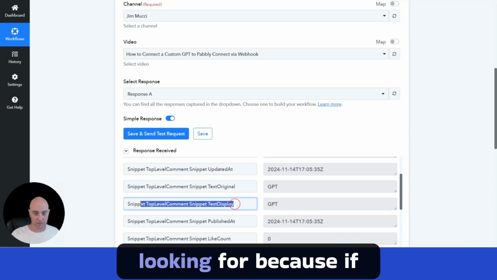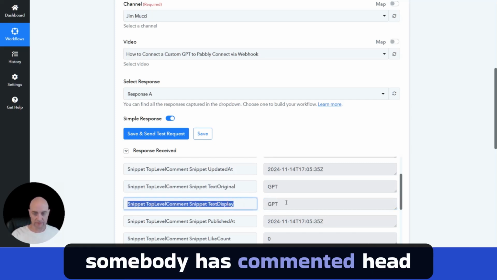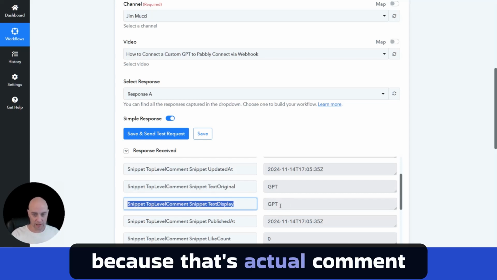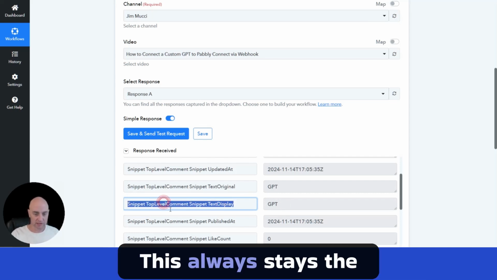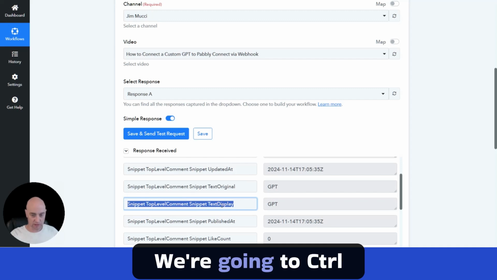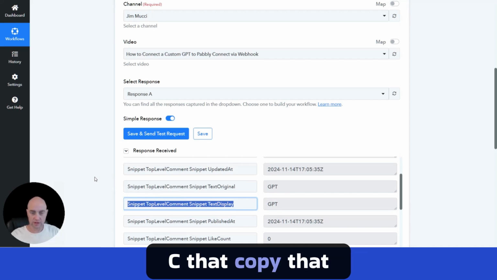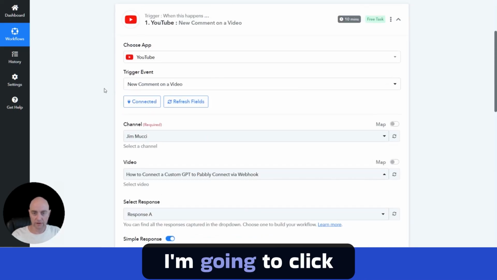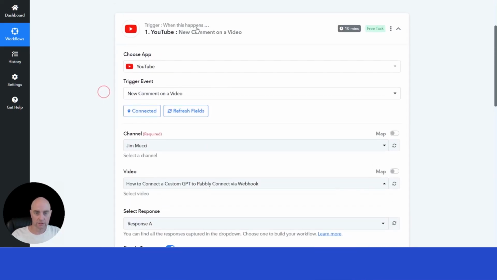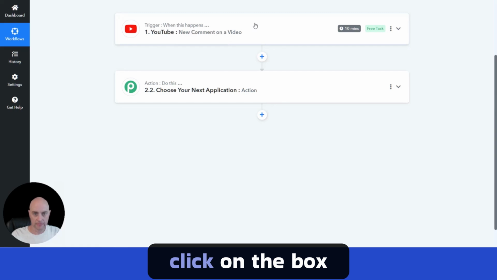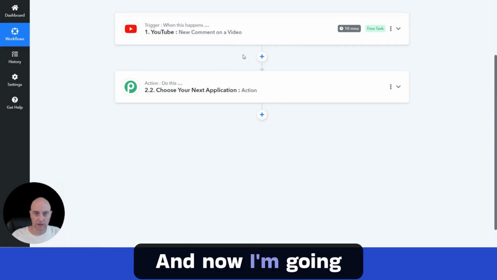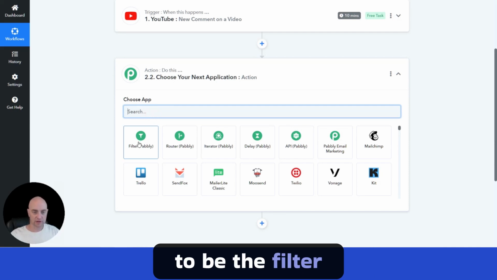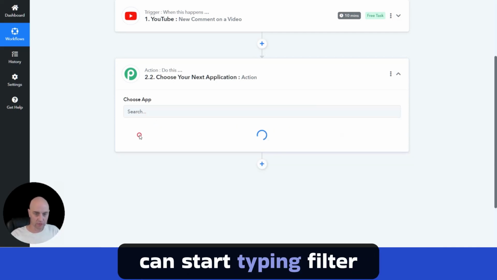But this is really what you're looking for, because if somebody had commented since then, the comment on the right here would be different, but this is the field name. This always stays the same. So this is the one we want. We're going to Control-C that, copy that, and go ahead and click save. Now I'm going to click on the box here to collapse it, and now I'm going to do the next step. The next step, as I mentioned, is going to be the filter. It happens to be right here, or you can start typing filter.